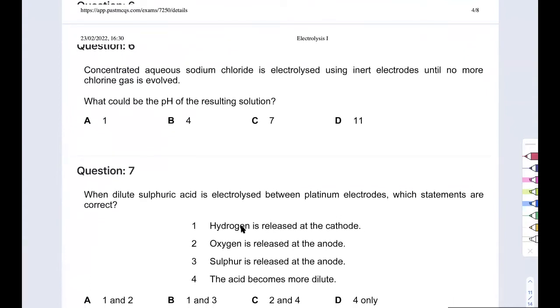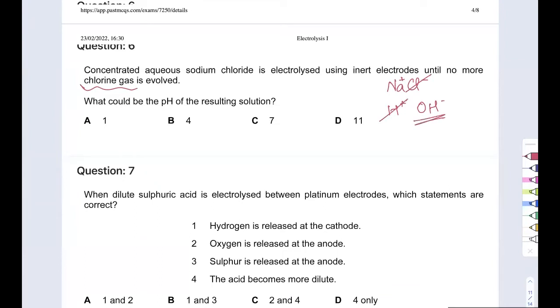Concentrated aqueous sodium chloride is electrolyzed. Okay, you have concentrated aqueous sodium chloride. You have NaCl making Na+, Cl-, H+, OH-. And they've told you that you're getting chlorine gas. Okay, what could be the pH of the result? Now you're getting chlorine on this side, but you're also getting hydrogen on the other side. So what is the pH?